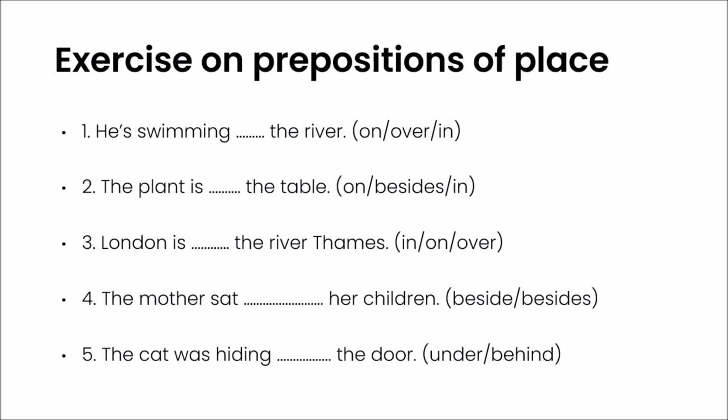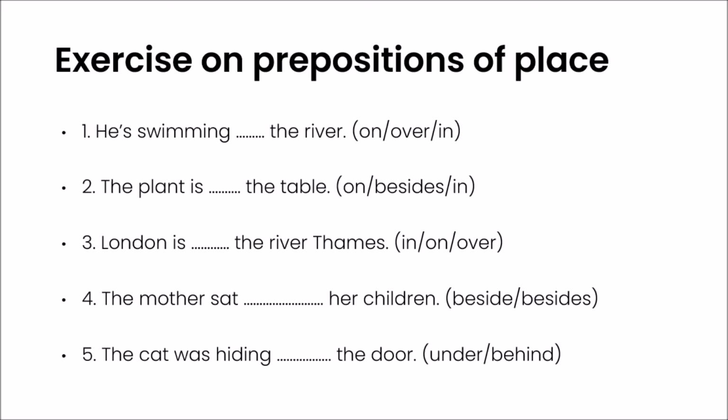Let's look at the first sentence. He is swimming dash the river. Will it be on, over, or in? We all believe that it is going to be in. Why? Because in refers to a place. The preposition in is used to refer to a place. That is why it is going to be he's swimming in the river.